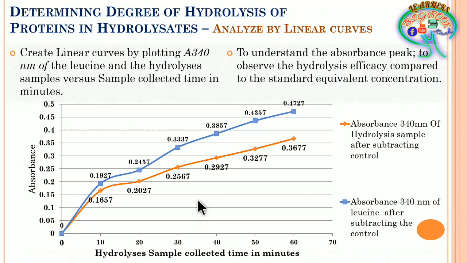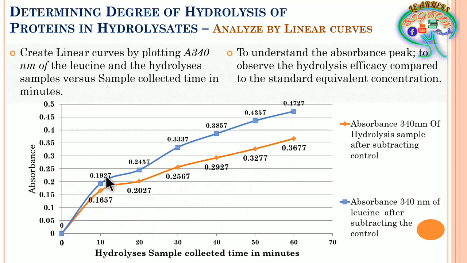where we are going to plot the graph, time versus the absorbance. Here I have plotted this to understand the absorbance of both the standard series and the sample hydrolysate. In the standard series you can see that it is an already defined amount of the amino acids present, as in milliequivalent per gram of leucine.